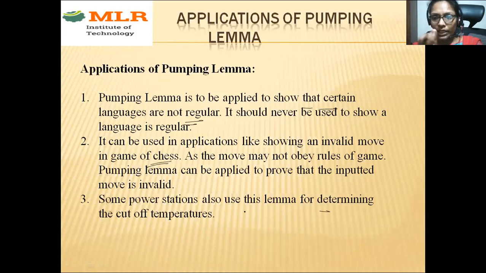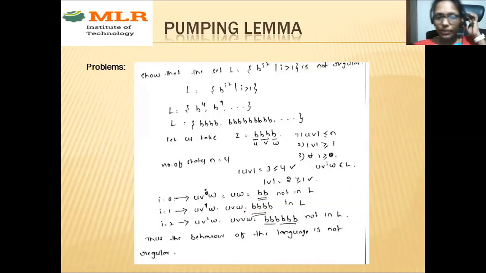So first you will increase by 1 unit, 1, 2, then 3 units, 4 units, 5 units, and so on, till the thing will blast, right? So whenever the thing is going to blast, that temperature will be considered as the cutoff temperature. To calculate that, we are using this pumping lemma. So these are the applications of pumping lemma, and we have some problems here.